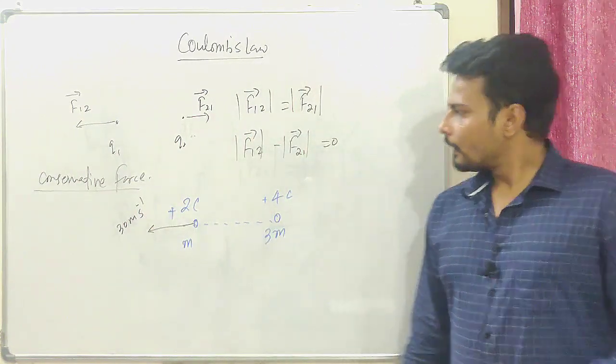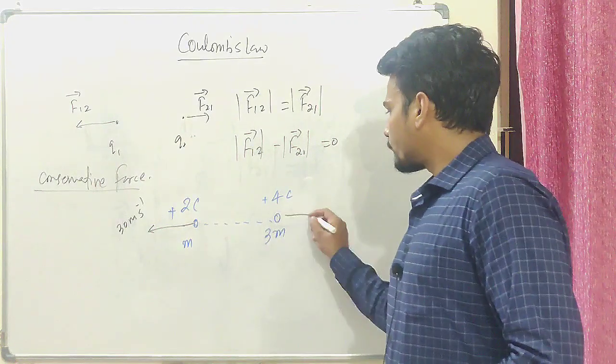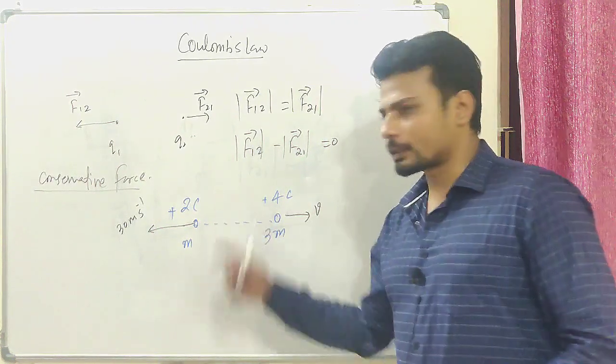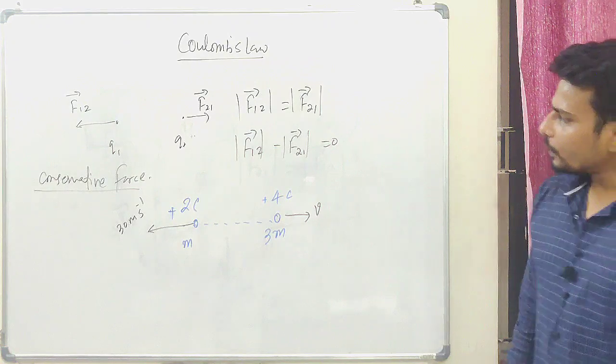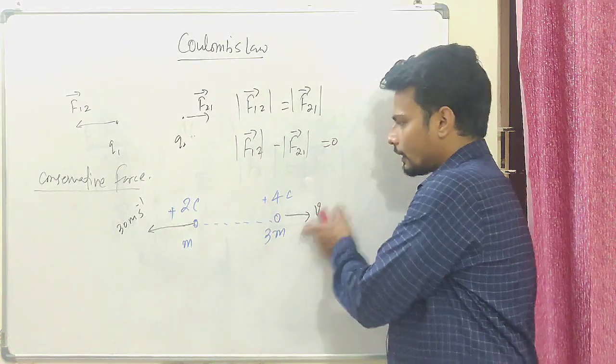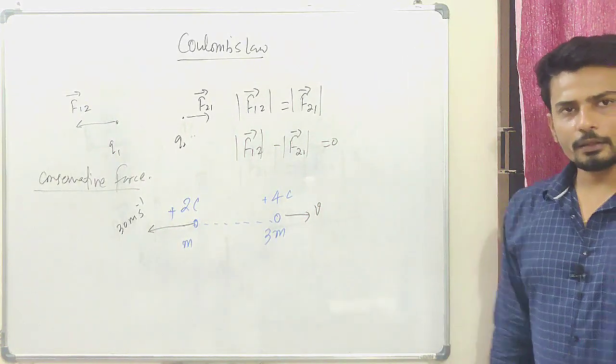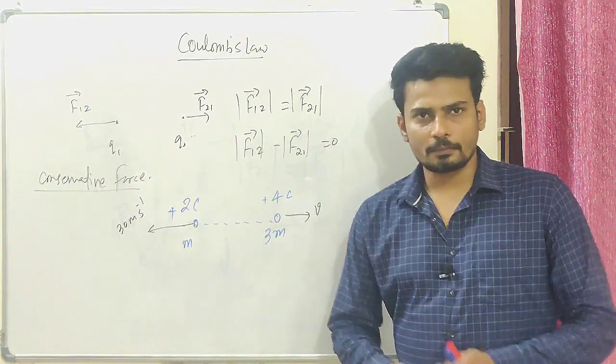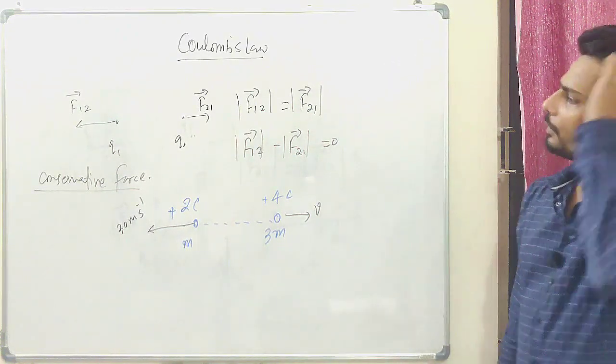My question to you: what will be the speed of this object? That should definitely be in this direction because they are positive charges. My question is, what would be the velocity v of this mass? Pause the video and just try and solve it. Fine, now let me solve it.